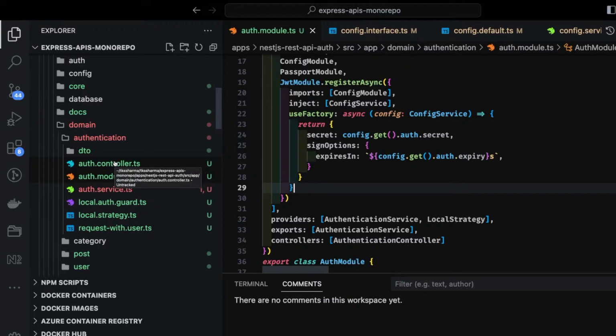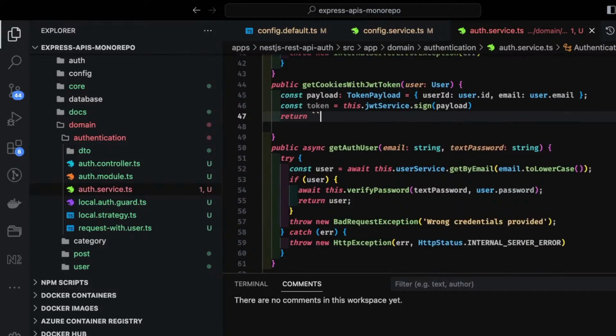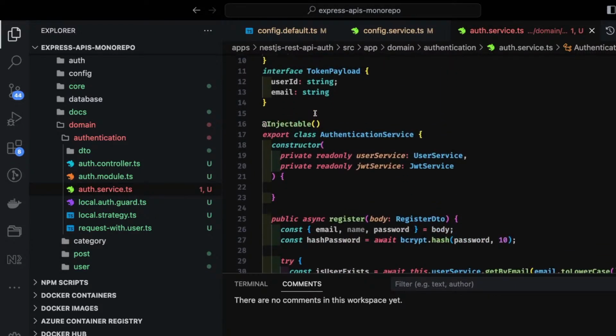What we are going to do now is we will also create a JWT strategy. Let's say from auth service, here I created a token. I also need to return the token, that is a missing piece. So I just need to create a simple string. Okay, what is the expiry of the cookies and all, because the expiry of the cookies should be same as the expiry of the token.